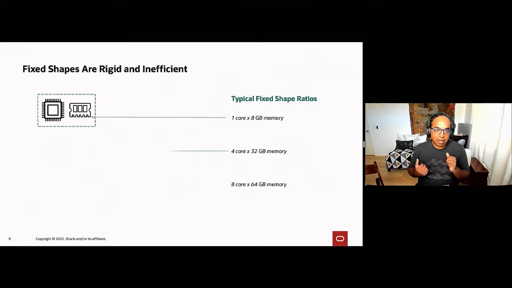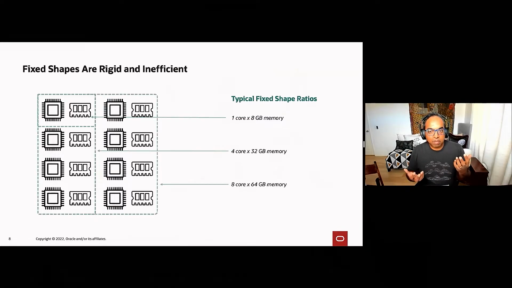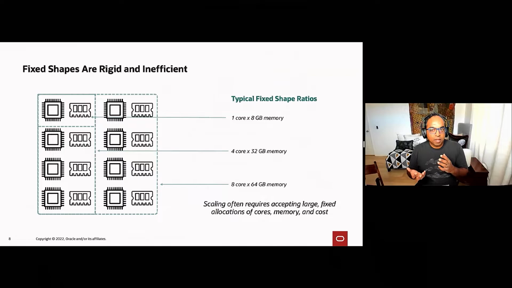They are designed with certain optimal ratios in mind. The classic balanced ratio is about a core, 2 vCPUs to 8 gigs of memory. But if you need more than a core, then you have to go to 2 cores or 4 cores or 8, 16, 32. So it's a step function, right? And it almost harkens back to a world where you got computers in certain shapes, in certain configurations, because that was better for the manufacturers. But in a cloud world, there's no reason why we have to be constrained to those.